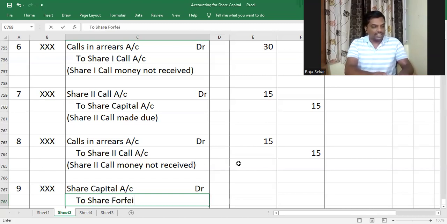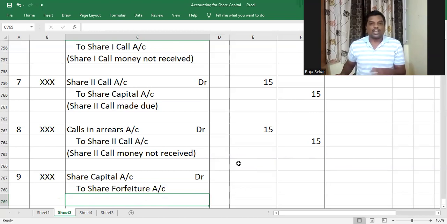So whatever money was paid by the defaulting shareholder shall not be refunded to him after his shares are forfeited. Understood or not, my dear children? So that amount is actually a profit for the company. So we're keeping it in a profit account called share forfeiture account or forfeited shares account. Understood or not, my dear children?